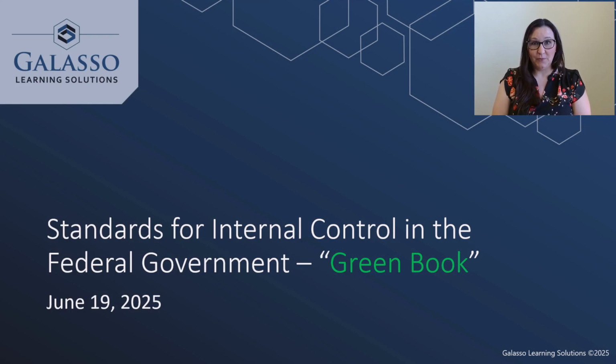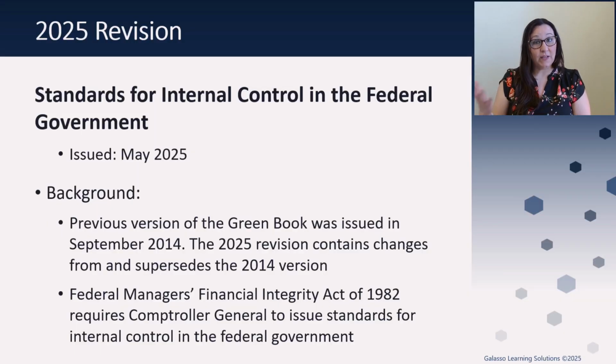On this week's Genuine Learning blog, we are going to be looking at the GAO, the Government Accountability Office's standards for internal control in the federal government, more commonly known as the Green Book. We did just see a new version of the Green Book that was issued in May of 2025. Prior to this, we hadn't seen a new version since 2014. The last time a version was released was in September of 2014.